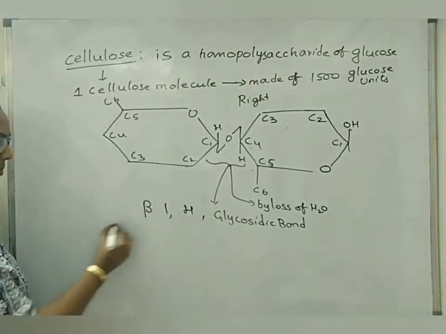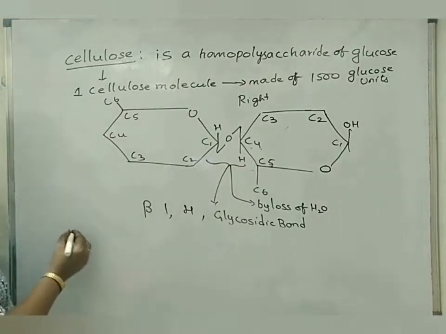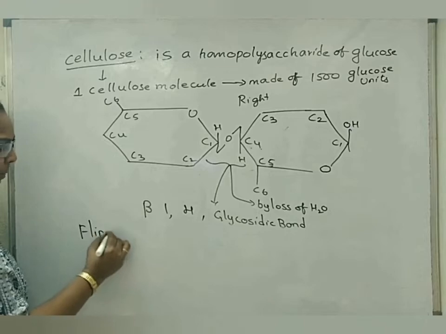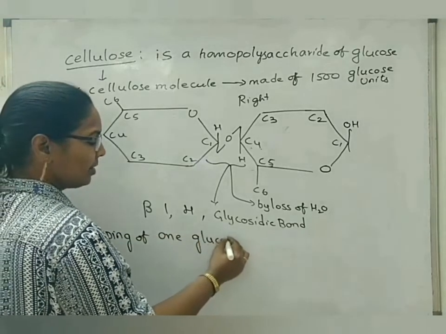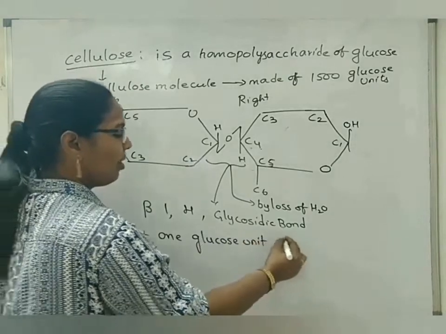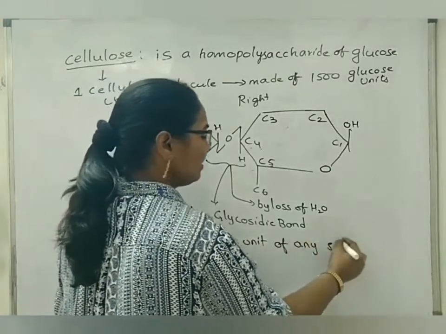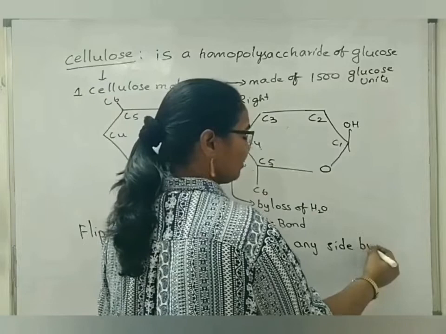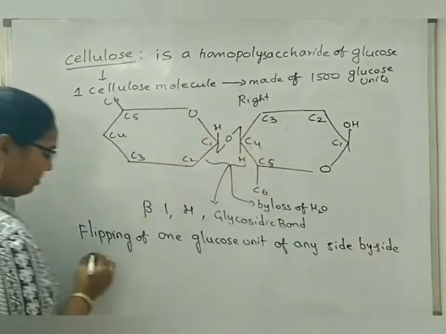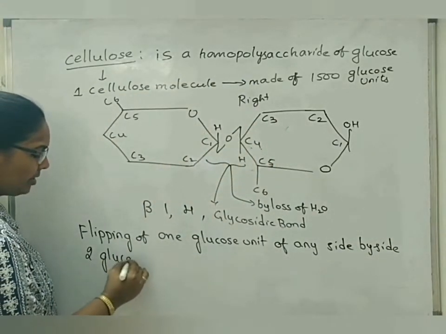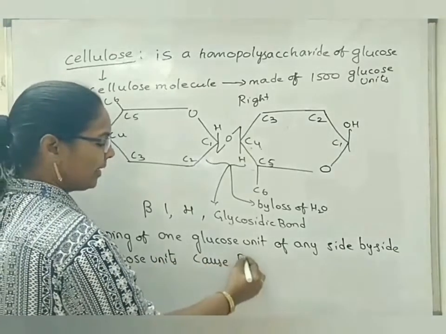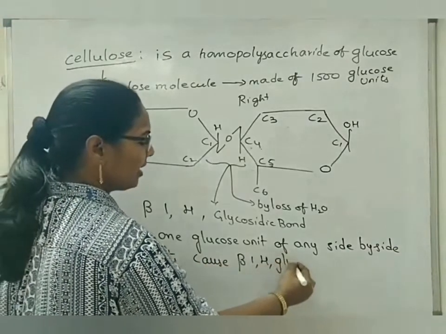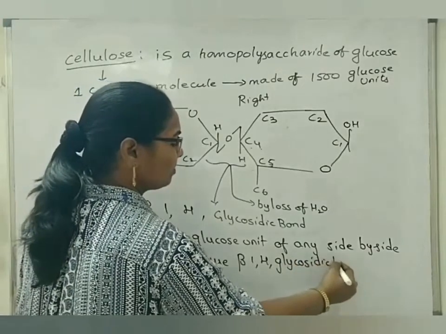If we write a sentence about this beta 1,4 glycosidic bond, we can write: flipping of one glucose unit of any side by side two glucose units causes beta 1,4 glycosidic bonds.